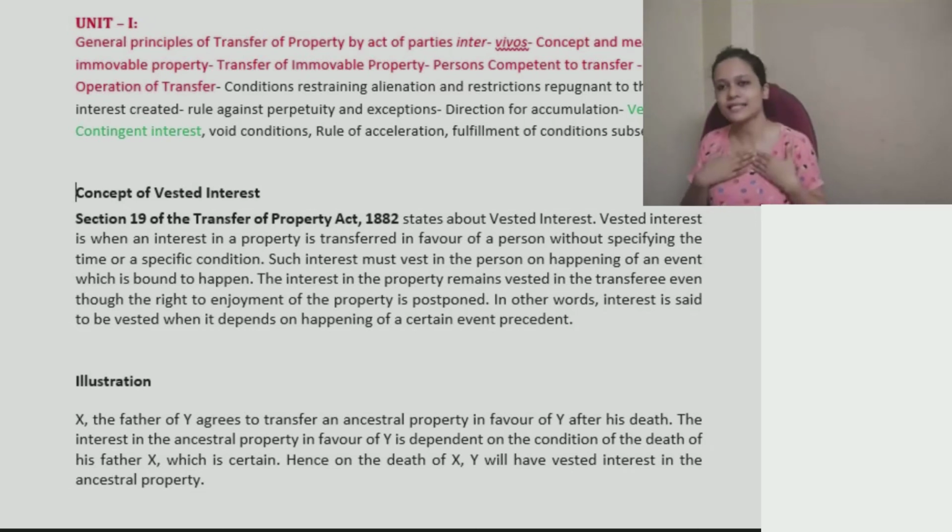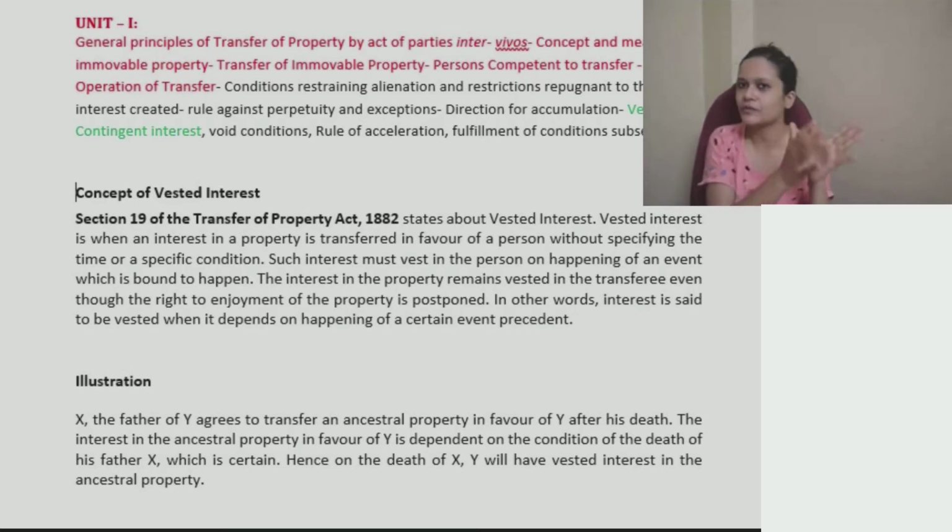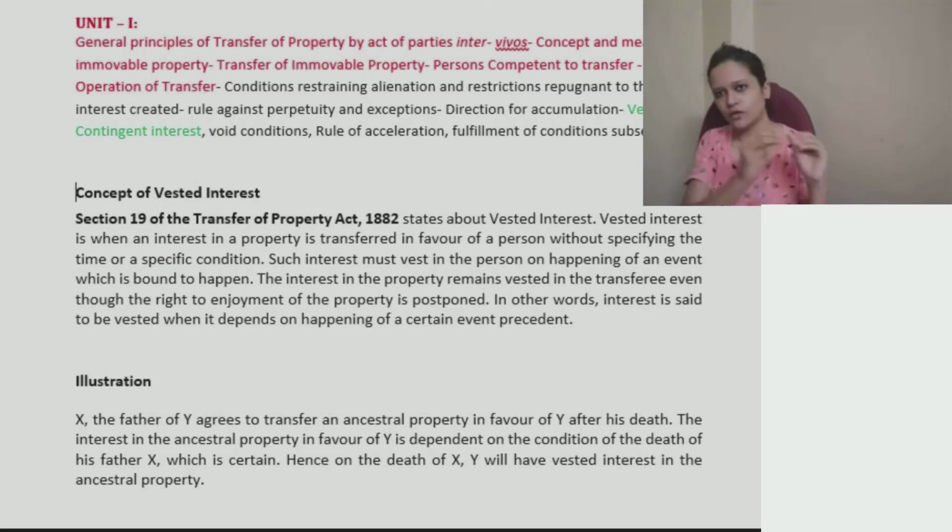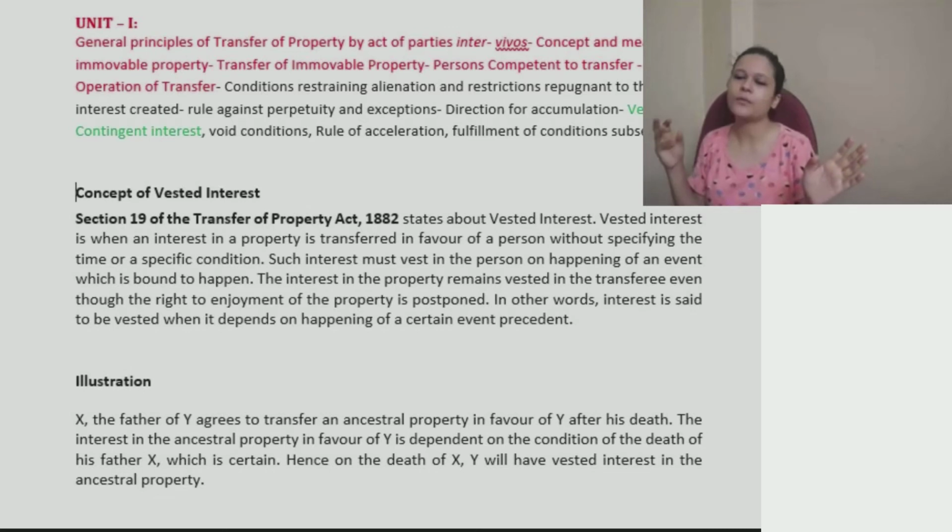So when I say that once I die, this property is yours, that means this interest is vested in you. But your right to enjoyment of the property may be postponed. Why? Because you will be able to enjoy this property only when I die. So you already got the interest. It is already vested. But your right to enjoy the property may be postponed to a time when I die. When I die, you will be entitled, but right now this interest is being vested to you.